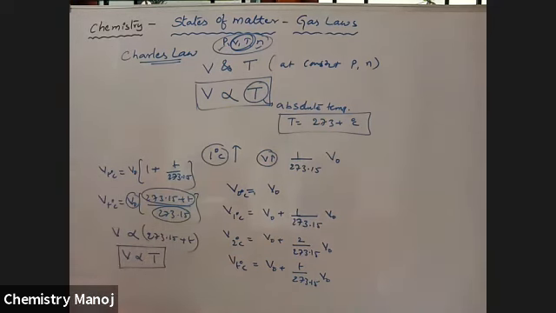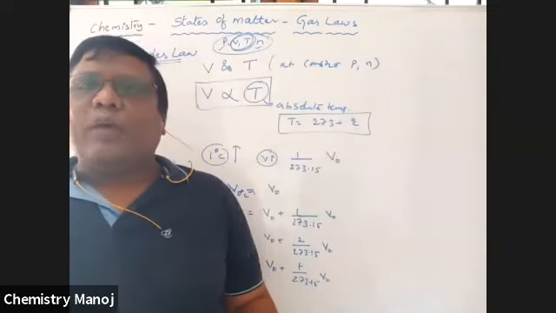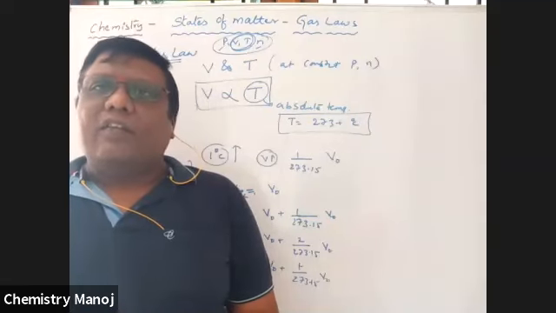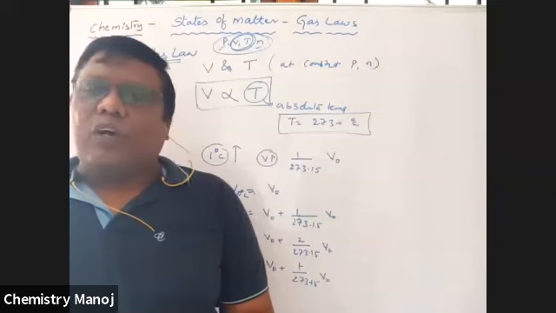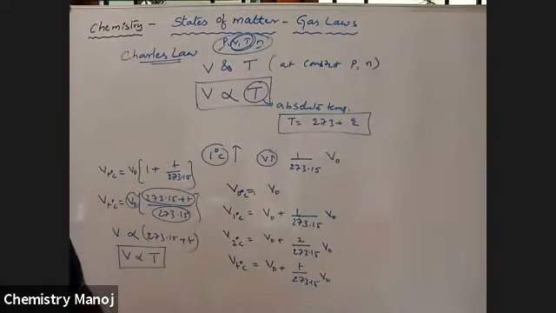So that means for every 1 degree centigrade rise of temperature, the volume of the gas increases by 1 by 273 fraction of its value. For every 1 degree centigrade decrease or fall of temperature, the volume of the gas decreases by 1 by 273 fractional value.